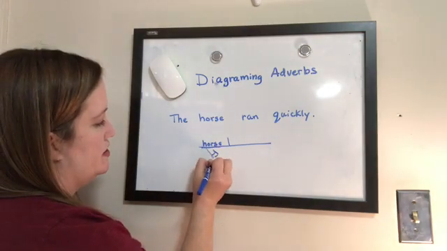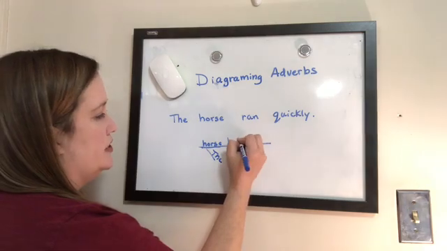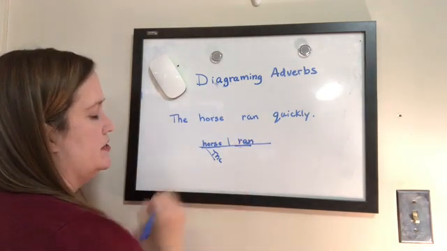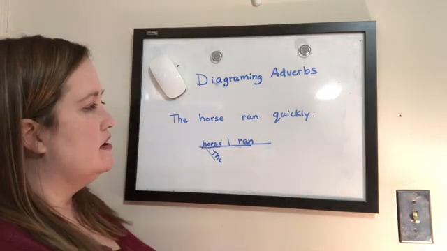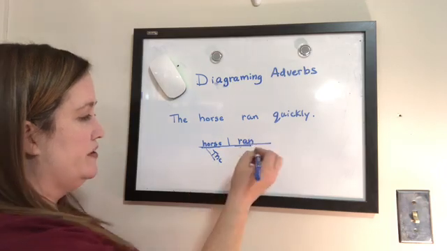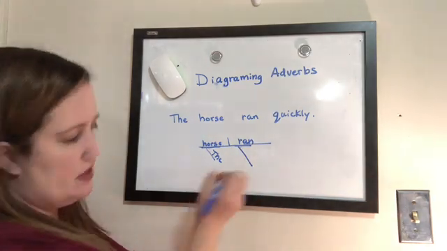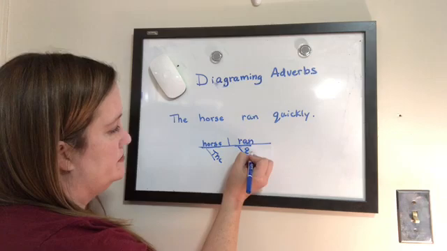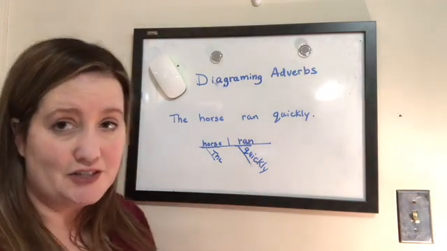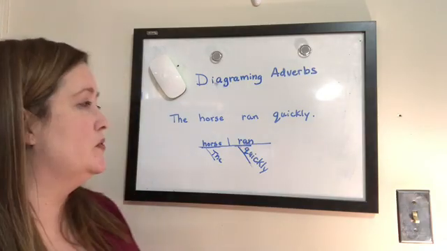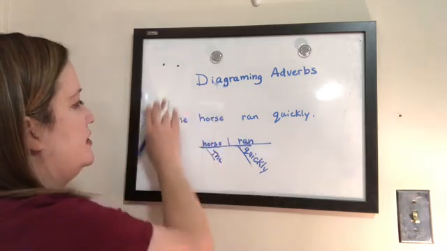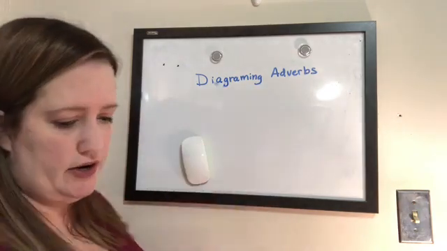The. And then quickly. Ran is the verb. And how is ran described? Quickly. The horse ran quickly. So under here, we write quickly. You just have to slow down and really think, because sometimes when I try to do it fast, I write the wrong word too. So you just have to really think about who did what and how when you diagram.